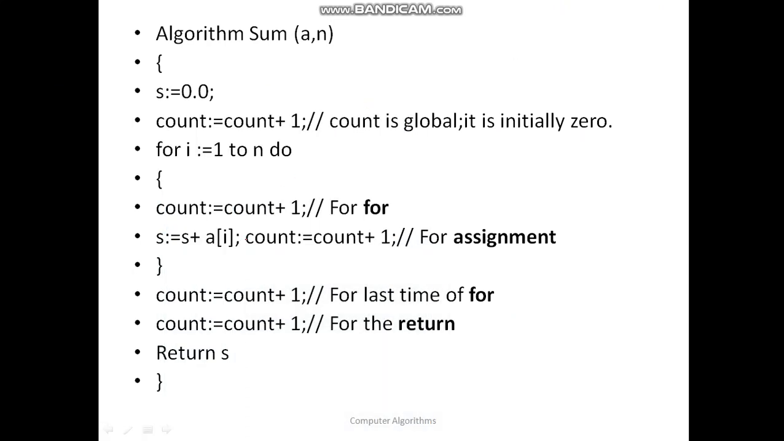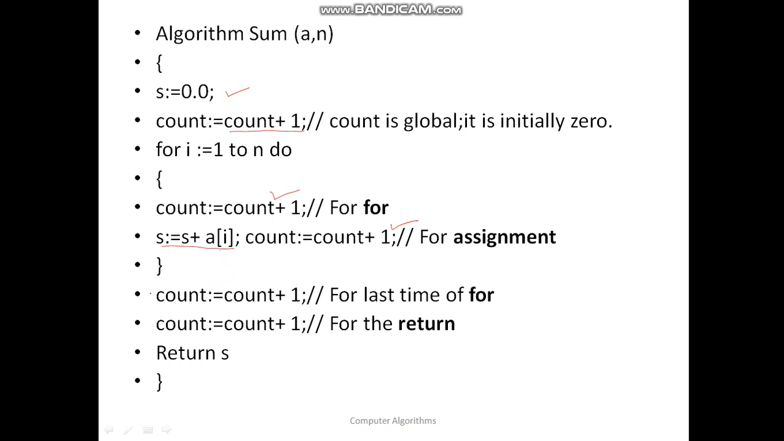Let us discuss another algorithm, and this is the complete algorithm. It is the algorithm embedded with the count steps. So see here, s is equal to 0.0, and that is counted here. Count is equal to count plus 1. Then for i is equal to 1 to n, count is equal to count plus 1. This is for the for loop, and this is the instruction s is equal to s plus a of i, and this is the count for this particular assignment statement.